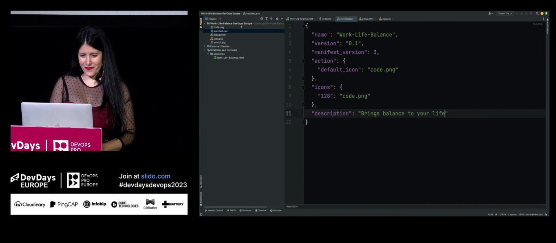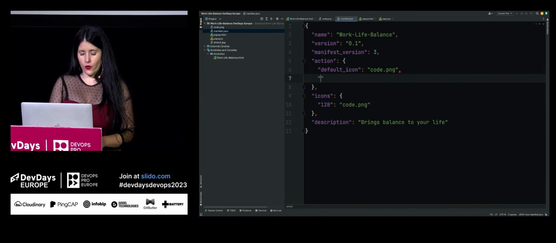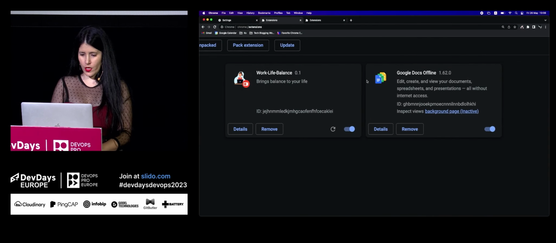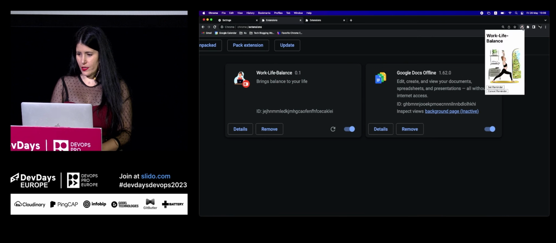Okay, so we need to add this pop-up to the manifest file to declare it over here. What we want to do is declare the default popup under the action. So let's add it over here, default_popup, and call it. Okay, let's go and refresh. Let's see if it works.